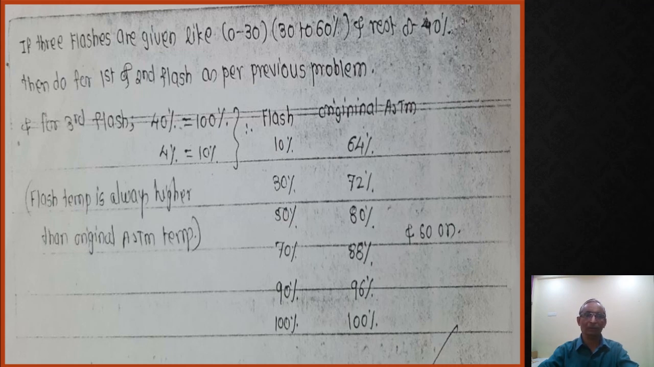For the third flash I have given here, for example, 4% to 10%. The flash will be this way, it is calculated, and so on. This way you can continue the problem and answer it. Read the problem very carefully. That is why the heading is given as successive flash vaporization.